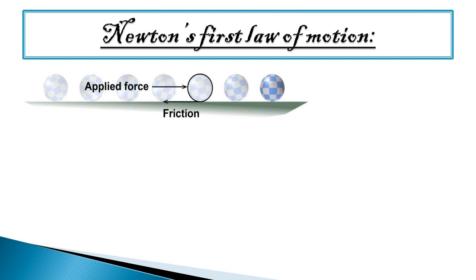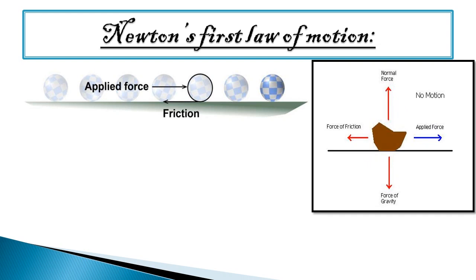So students, when an object is at rest or in uniform motion along a straight line, it does not mean that no force is acting on it. In the picture on the screen you can observe a ball is in uniform motion or at rest, but that doesn't mean that no force is there. Here you can observe forces are there: one is the applied force and next is the friction force. And in the next picture you can observe there are actually a number of forces acting on it, but they cancel one another so that the net force is zero.